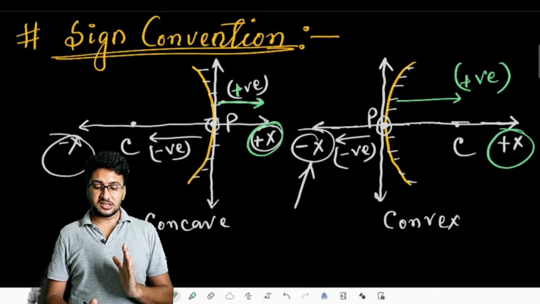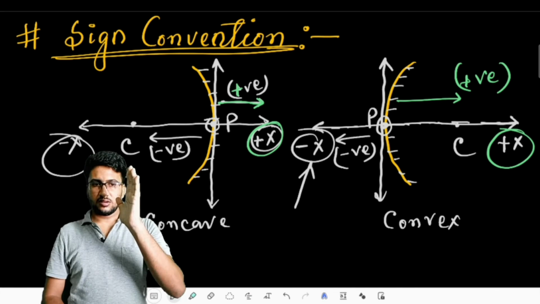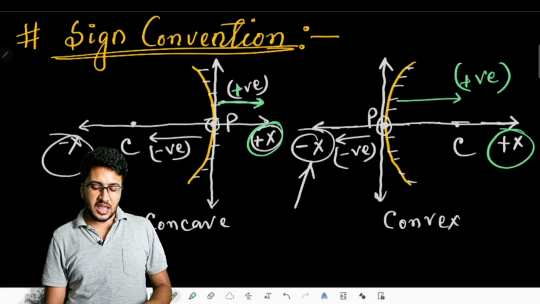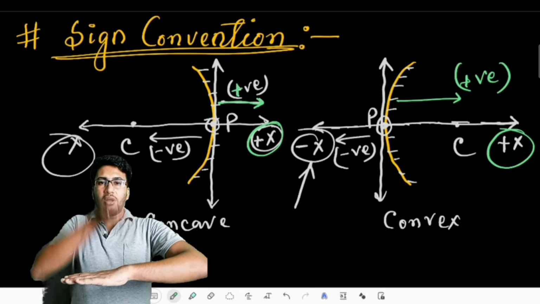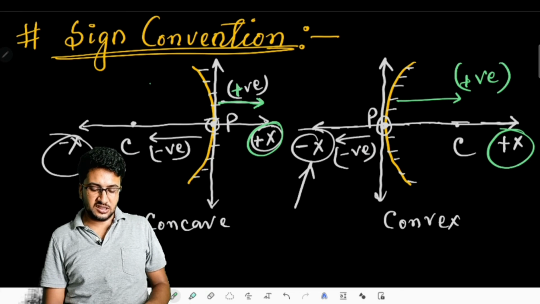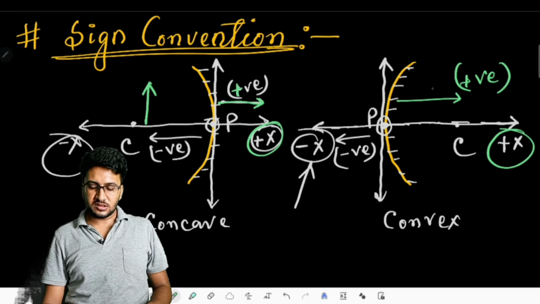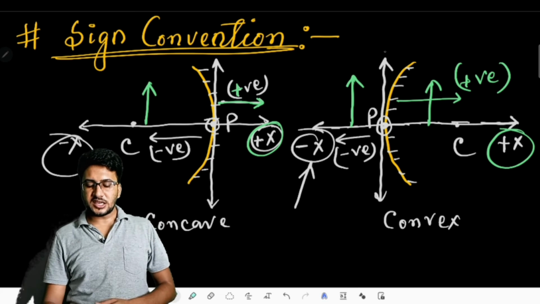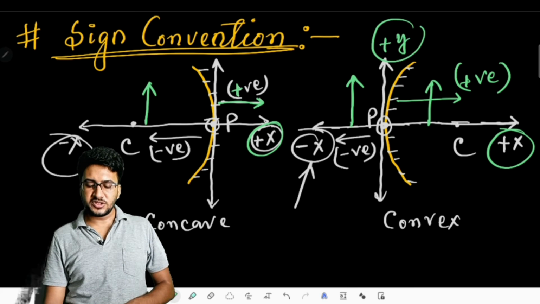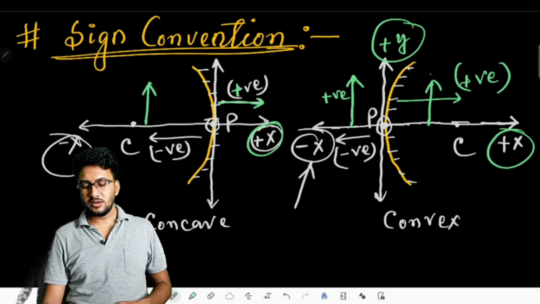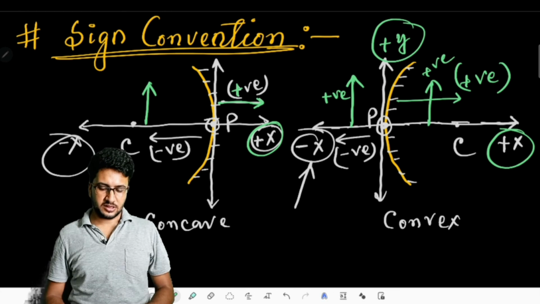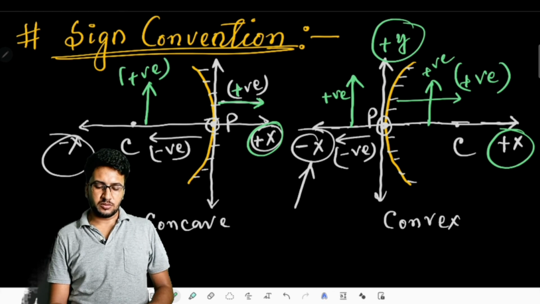Now all the distances or heights of objects measured above the principal axis, that means above the x-axis, are counted as positive because we are measuring in the positive y direction.